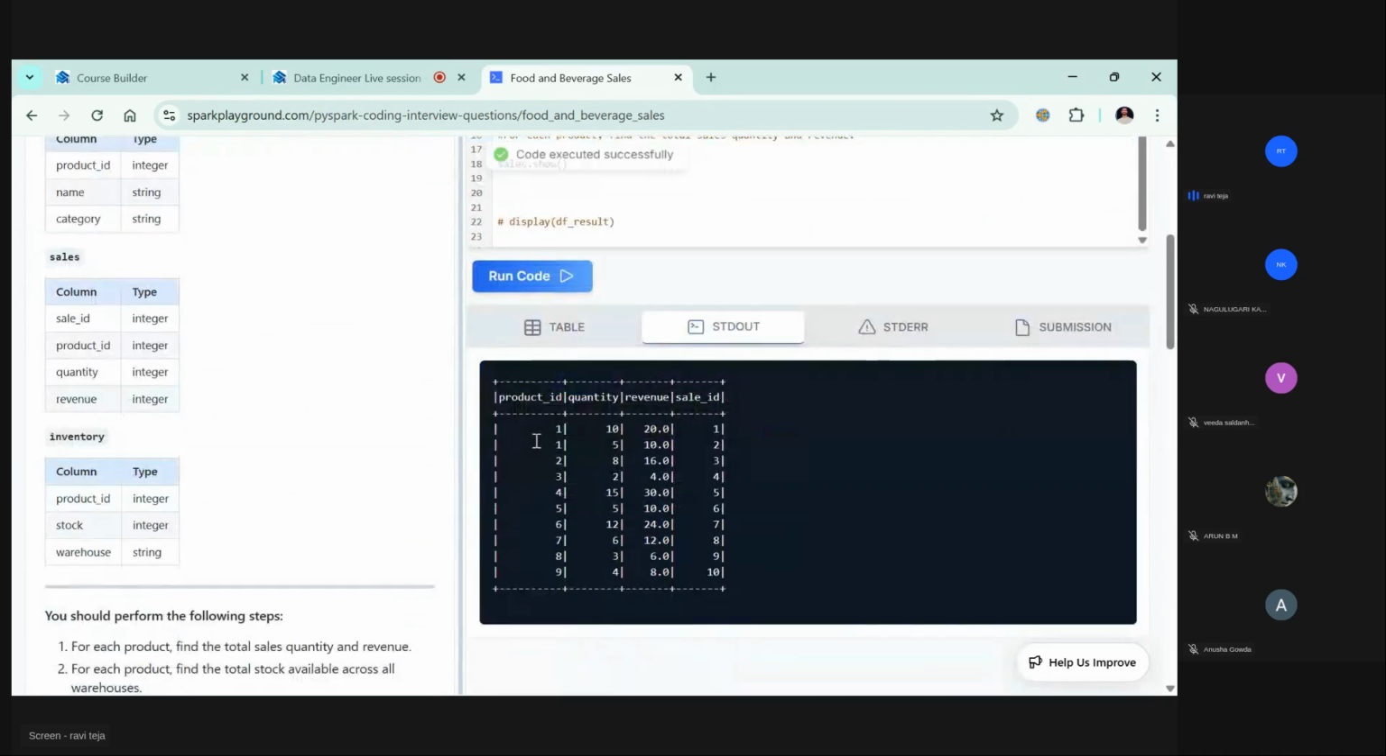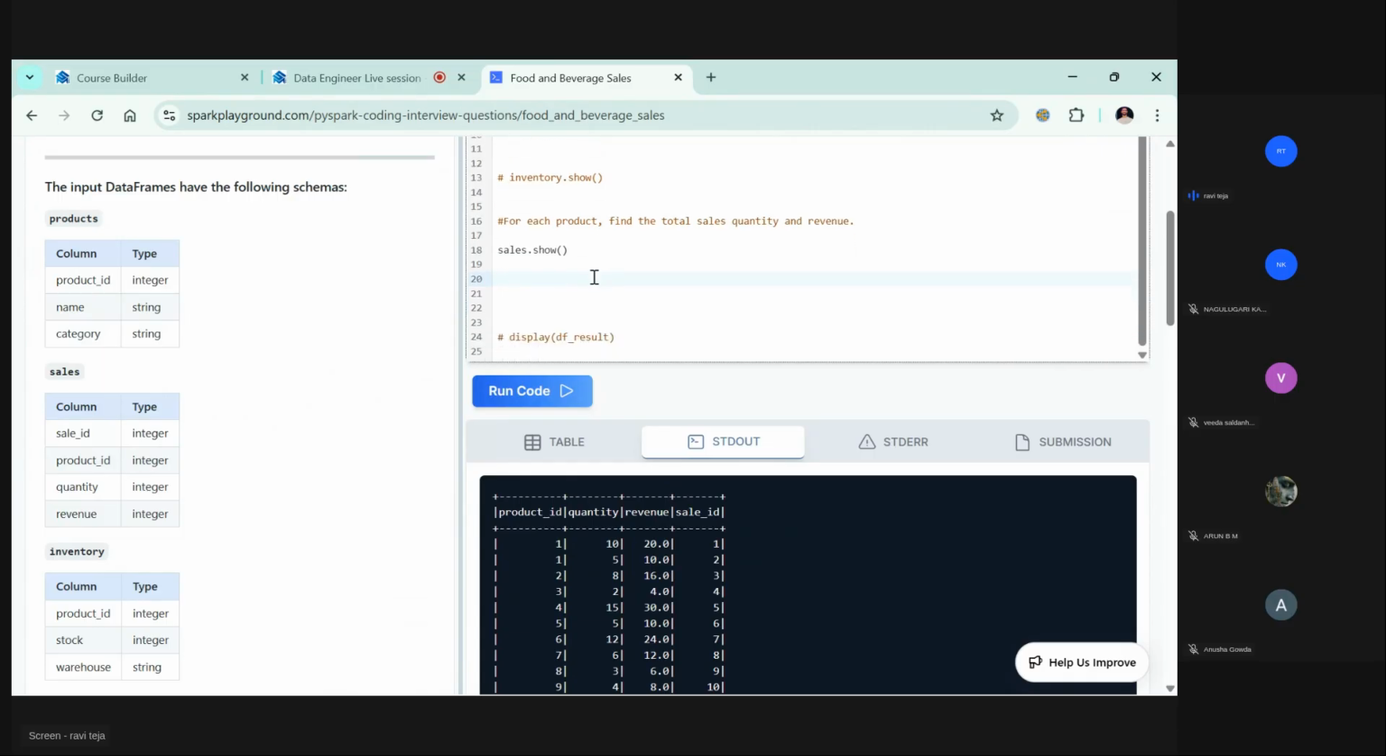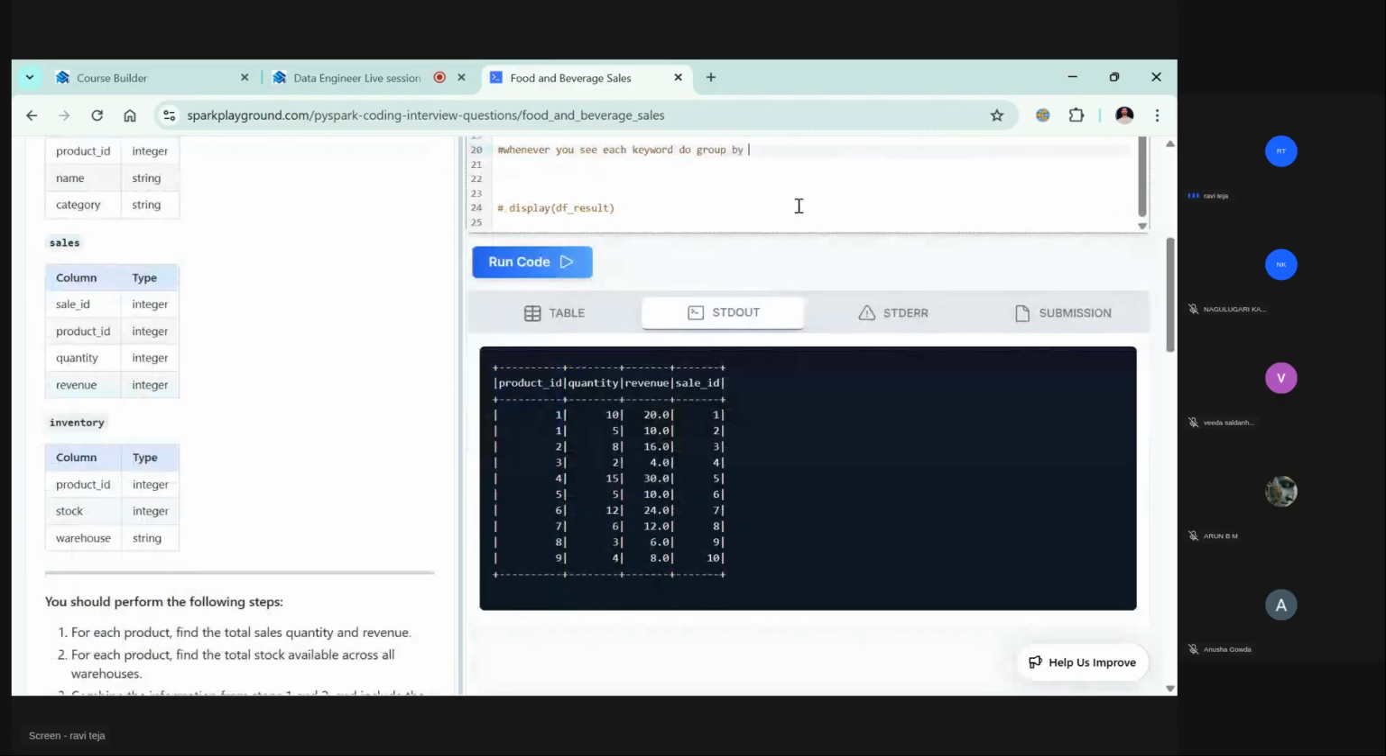Out of these sales, you wanted to see for each product, find the total sales. Whenever you see each product, try to go and do group by. Whenever you see the keyword each in a problem, do group by. Okay, now let's do group by. This is the syntax: sales dot groupBy on which they wanted product ID.